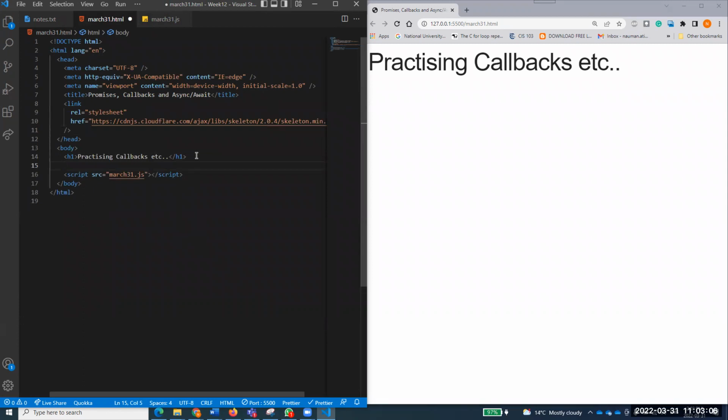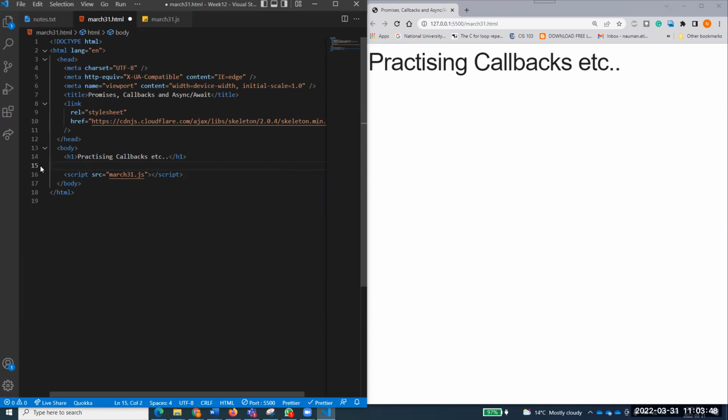Now, maybe just do one thing. For example, you add a paragraph here. Let me just again tell you the shortcut, some of you might know. If you want to create a paragraph with some typical ID, for example, I want to say output, or maybe data. I will show the data over here. So p hash data. If you hit enter, you will get a p, which has an ID associated with data. And another shortcut, if you want to use p hash data and give it a class as well of data, same data. So you do that. ID is equal to data, class is equal to data. Magic, all right? And I think you know about that one.